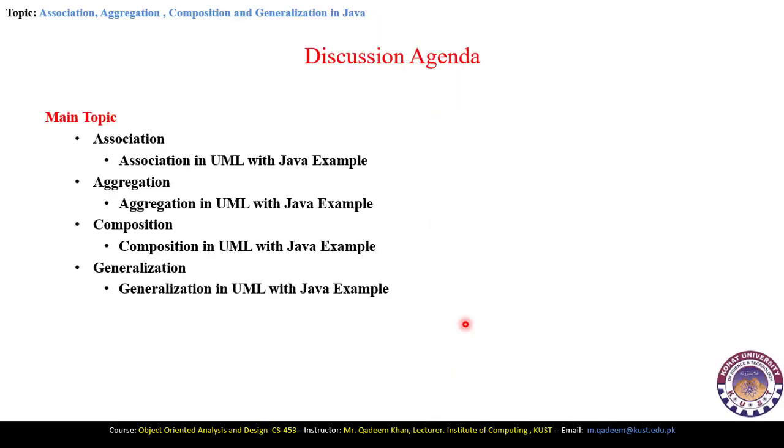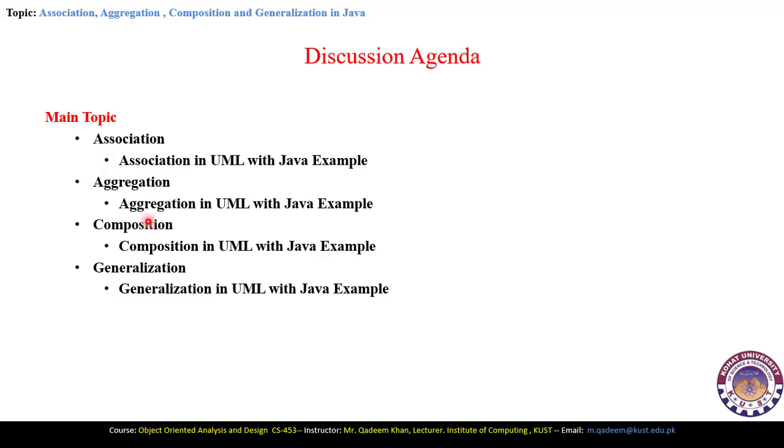This is the discussion agenda. First we will explain association, and then we will explain association in UML with a Java code example. Then we have the aggregation idea, and then we will explain aggregation in UML with a Java example. And also we have composition and generalization.